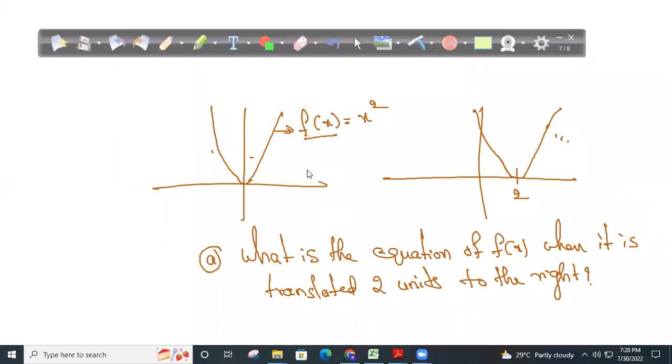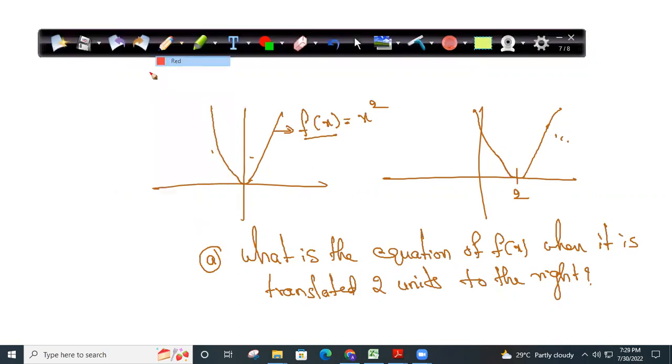He drew some function on the board. He's shifting the function 2 units to the right and is asking me what happens to that function when it is shifted 2 units to the right, or how it should be. Like, I'm giving you options. I'm giving you options on the board also.